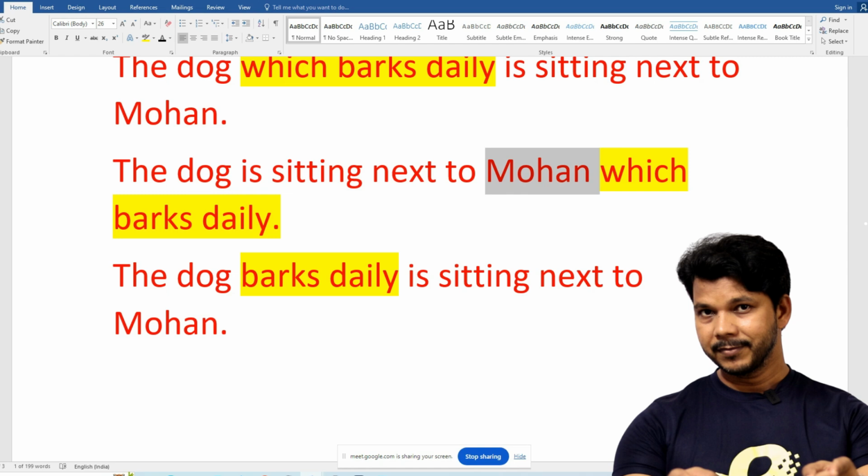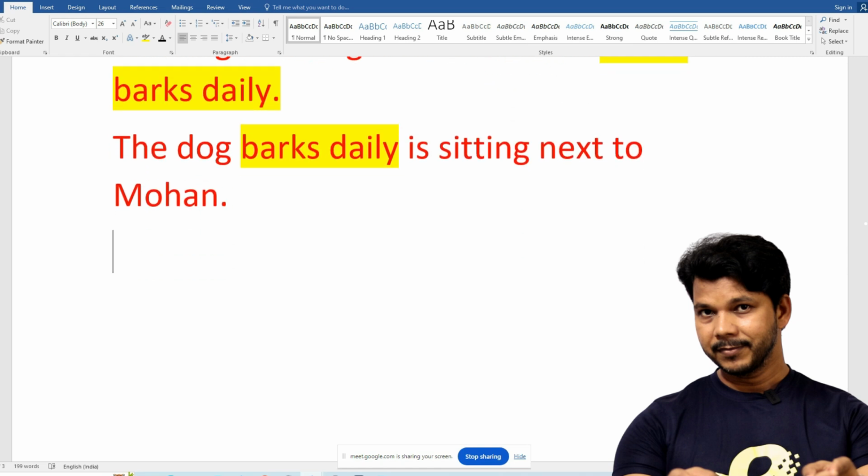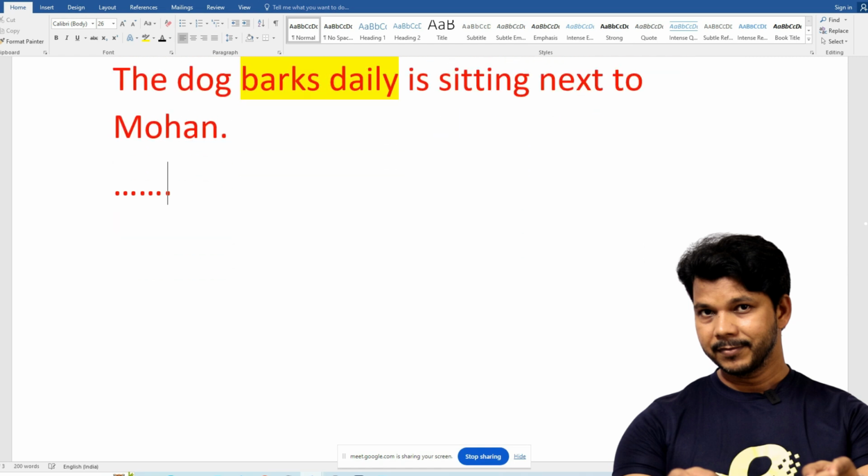So in writing, it is good, you can think about when to write and what to write. But in speaking, it is very difficult to control. Sometimes you put the information at last. There is no solution to this. Either you speak correct or you speak wrong.